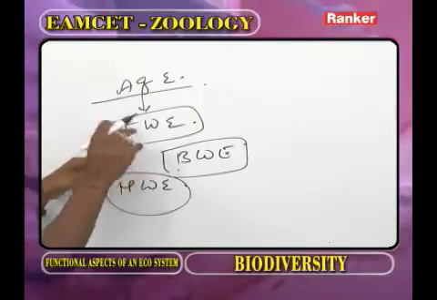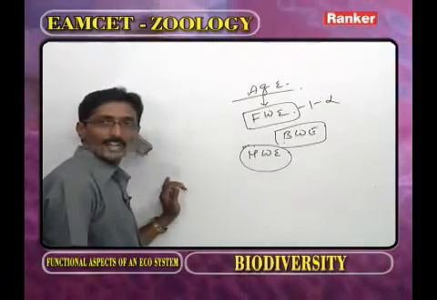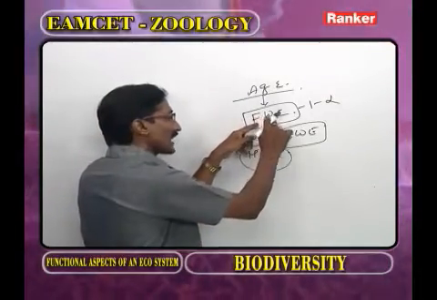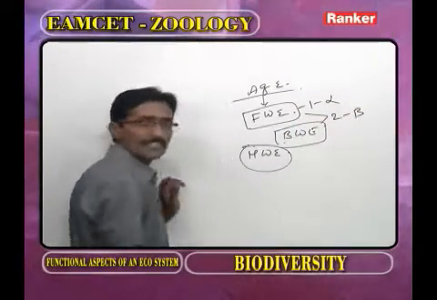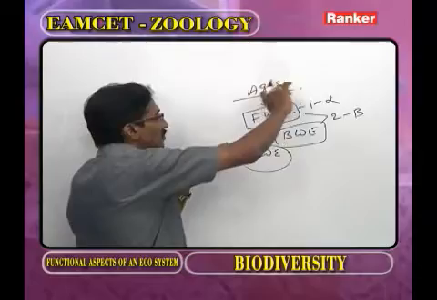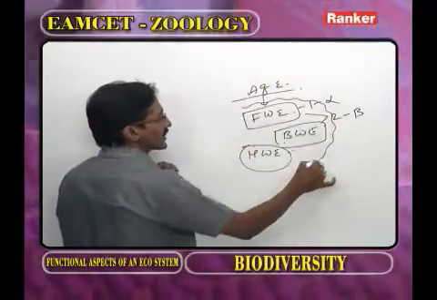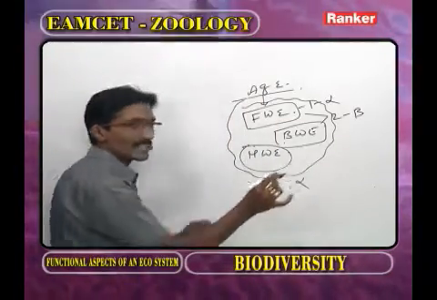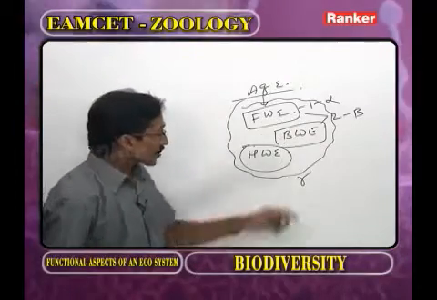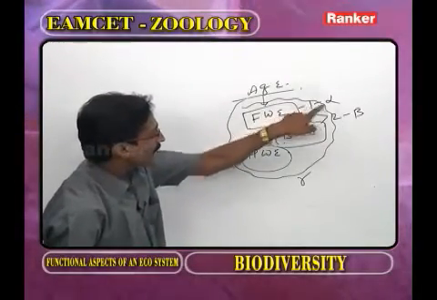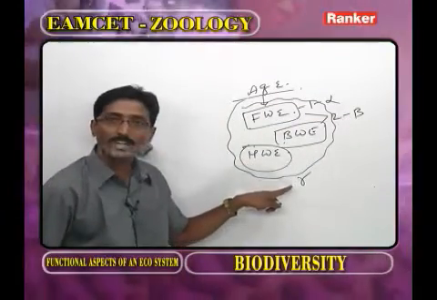As we observe the diversity in one ecosystem, that is called alpha diversity. As we observe the diversity between two ecosystems, then we call it beta diversity. As we observe the diversity among all ecosystems, that we call gamma diversity. So only in one ecosystem, alpha; between two ecosystems, beta; and among all ecosystems, gamma.